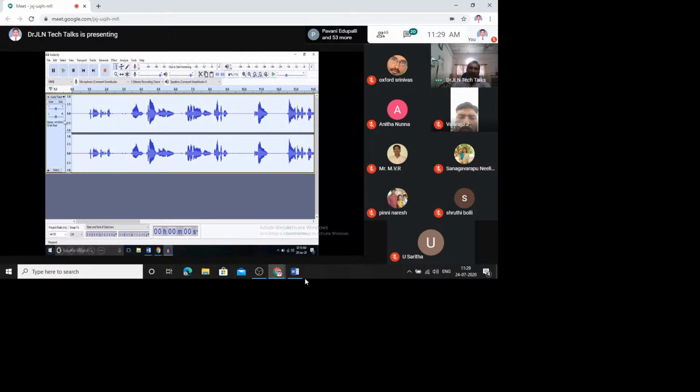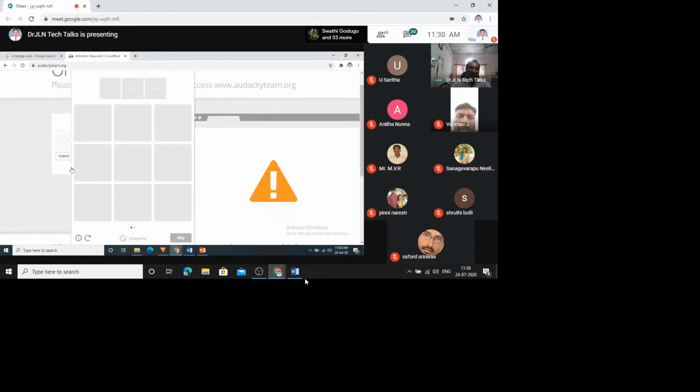The moment you type Audacity, it will show you this, but you have to use this Audacity free open source platform. You just click that. Here it will ask some captchas. You do that. Then after that, it will take you to that place.